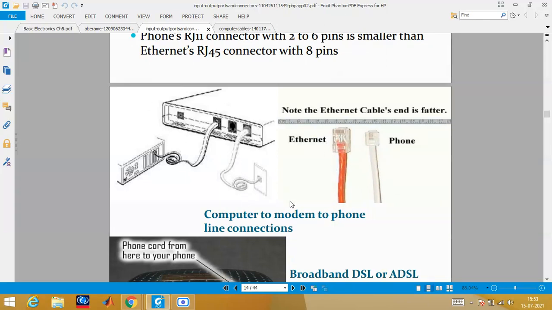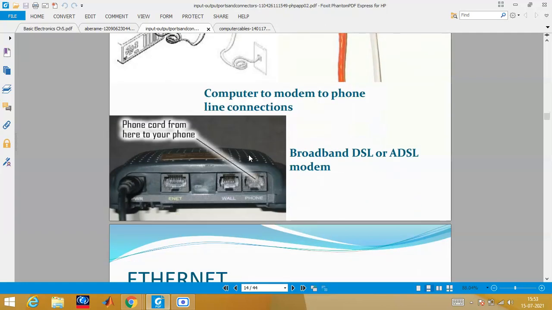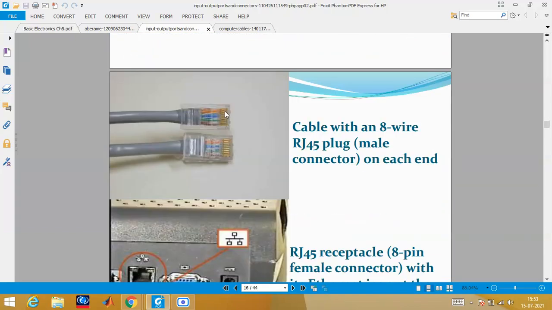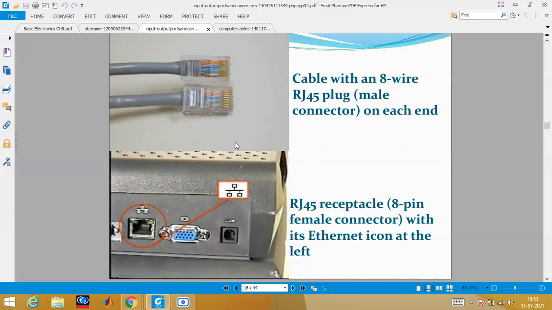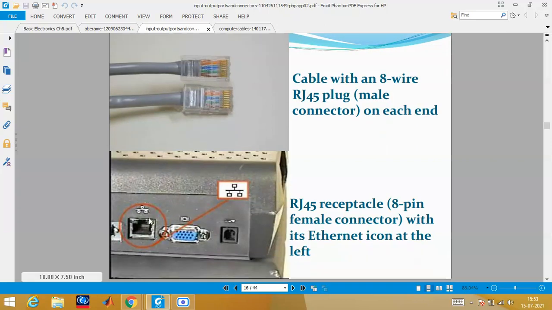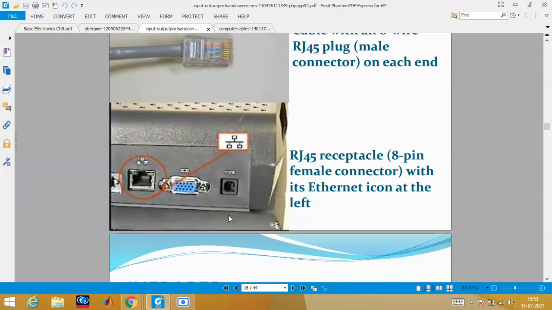See, this is a broadband router, where everything is written about which wire you have to connect. This cable we use every time in our college, academic places, and home. We have it in our desktop and computer like this, where you connect your internet wire, and this is nothing but the RJ45 plug. These pins you will be connecting here, so you will get the internet.